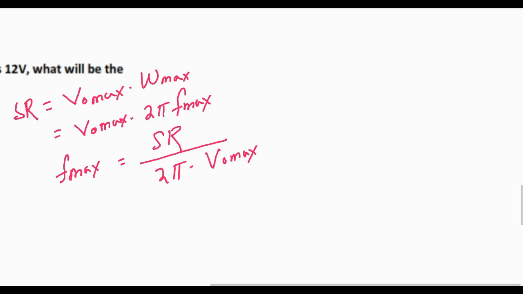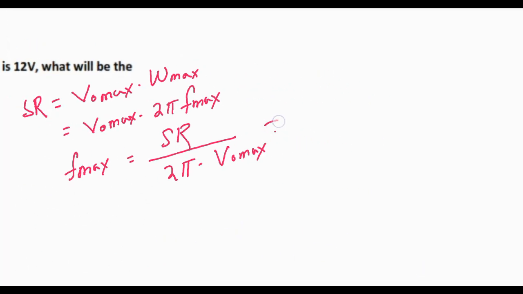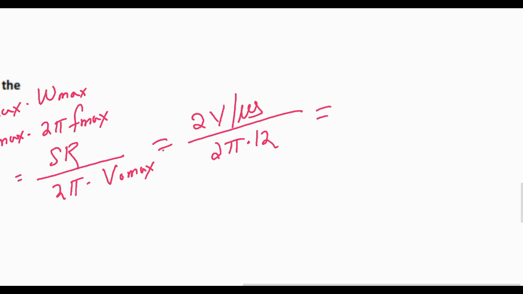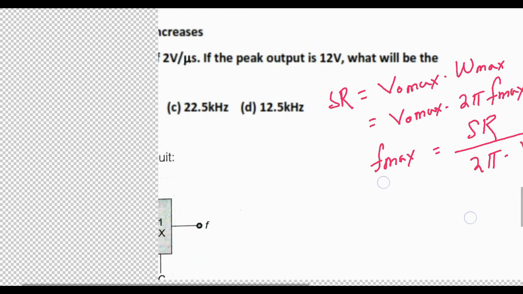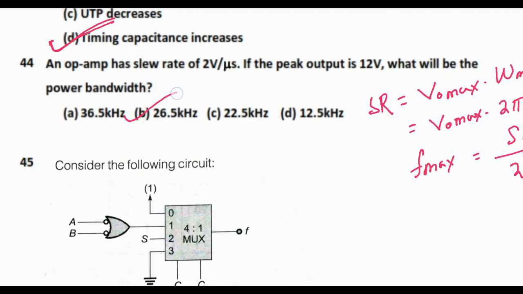That means this will be 2 volt per microsecond by 2 pi into 12, and as this is microsecond, in the denominator I am taking it, 2 into 10 to the power 6 by 24 pi, and the answer will be 26.5 kilohertz. The answer is 26.5 kilohertz.